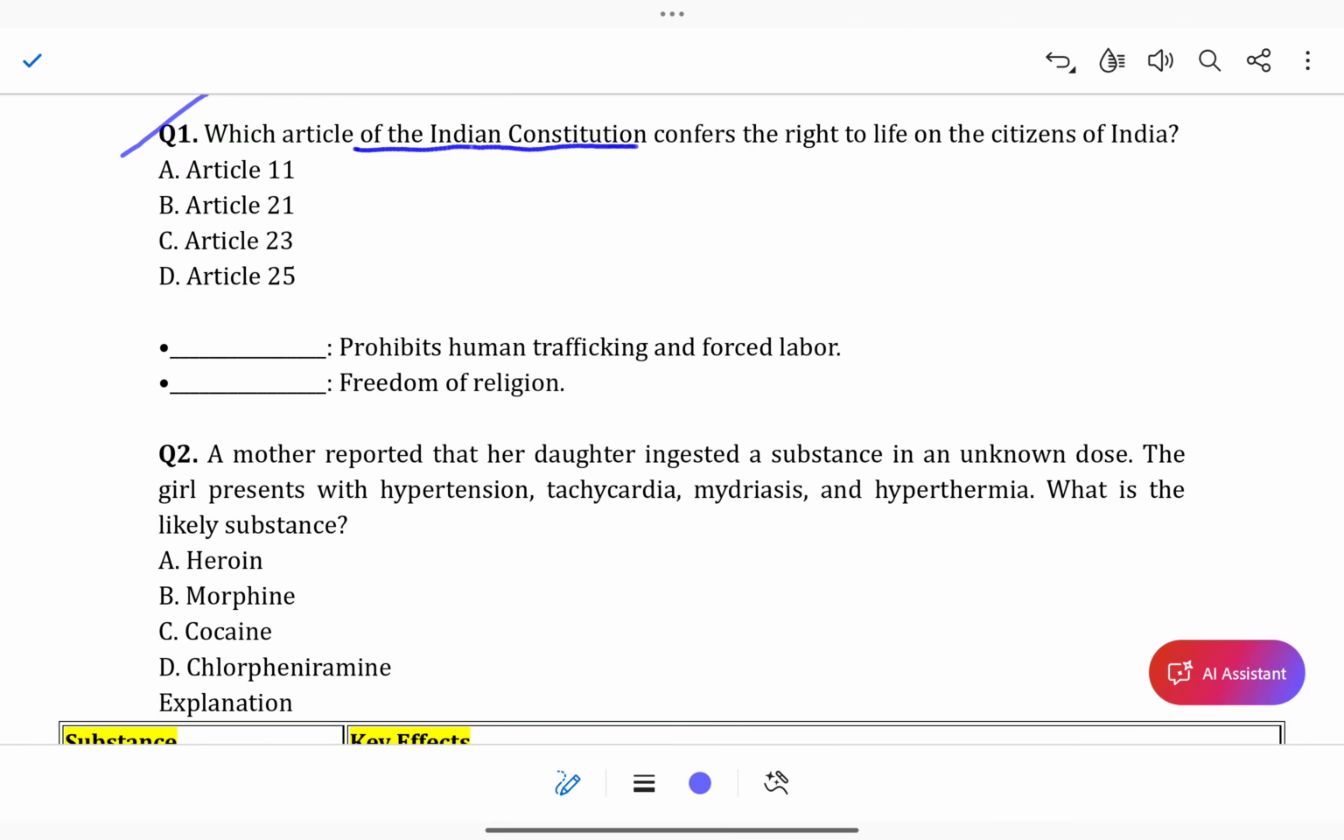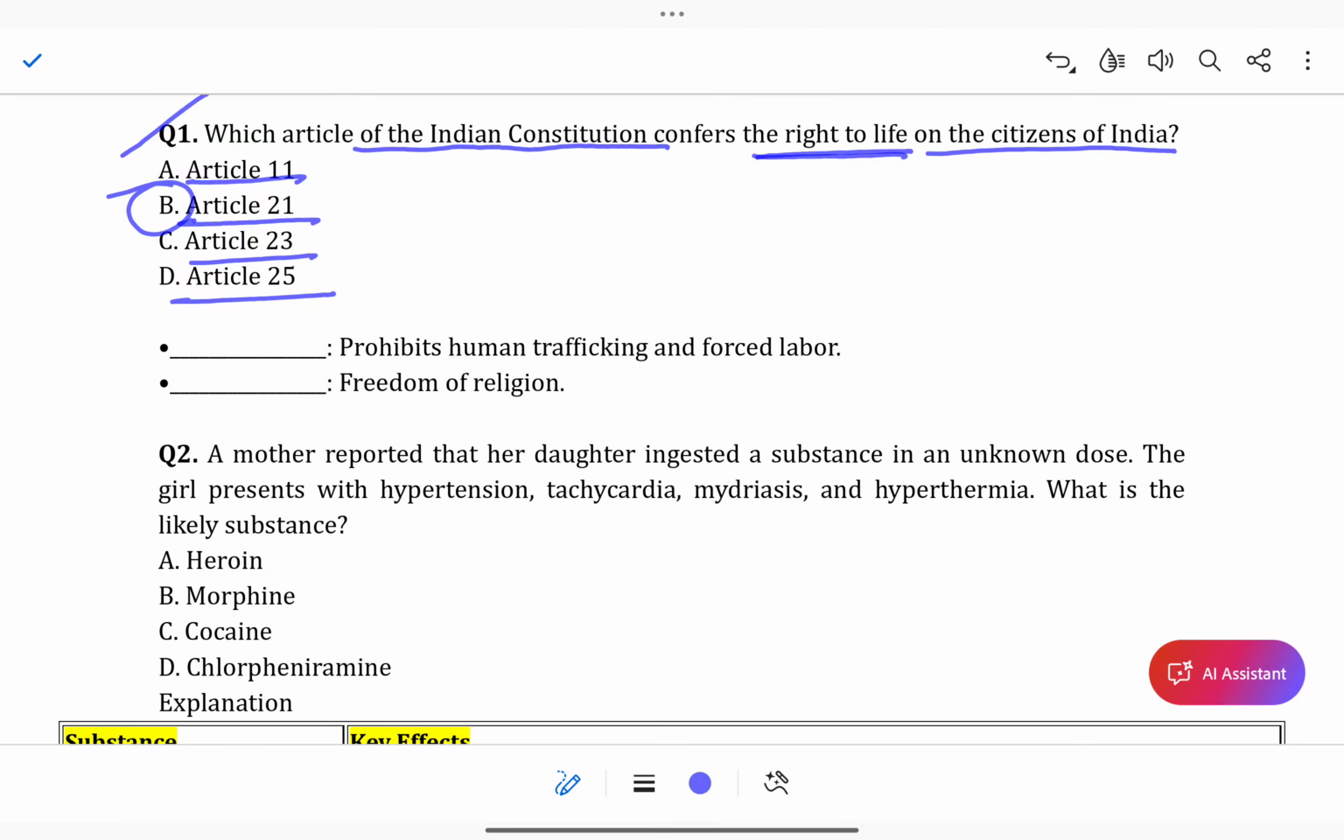Which article of the Indian Constitution confers a right to life on the citizen of India? Option A, Article 11. Option B, Article 21. Option C, Article 23. Option D, Article 25. So, what is the answer of this question? That is B, Article 21.